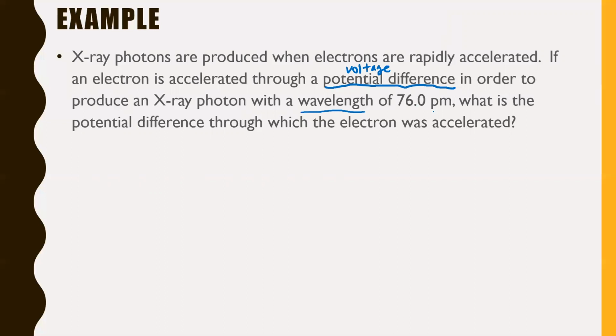So I'll even write that just underneath here, times 10 to the negative 12. That's a pretty uncommon one. We don't see that one too often. Anyway, what is the potential difference through which the electron was accelerated?